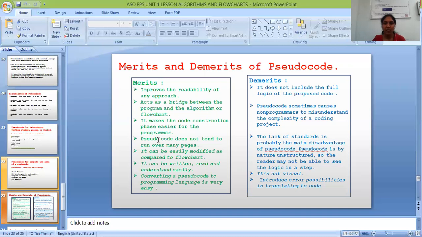Next, demerits. It does not include the full logic of the program. And pseudocode sometimes causes non-programmers to misunderstand the complexity of a coding project. It's not visual. It introduces error possibilities in trying to be code.